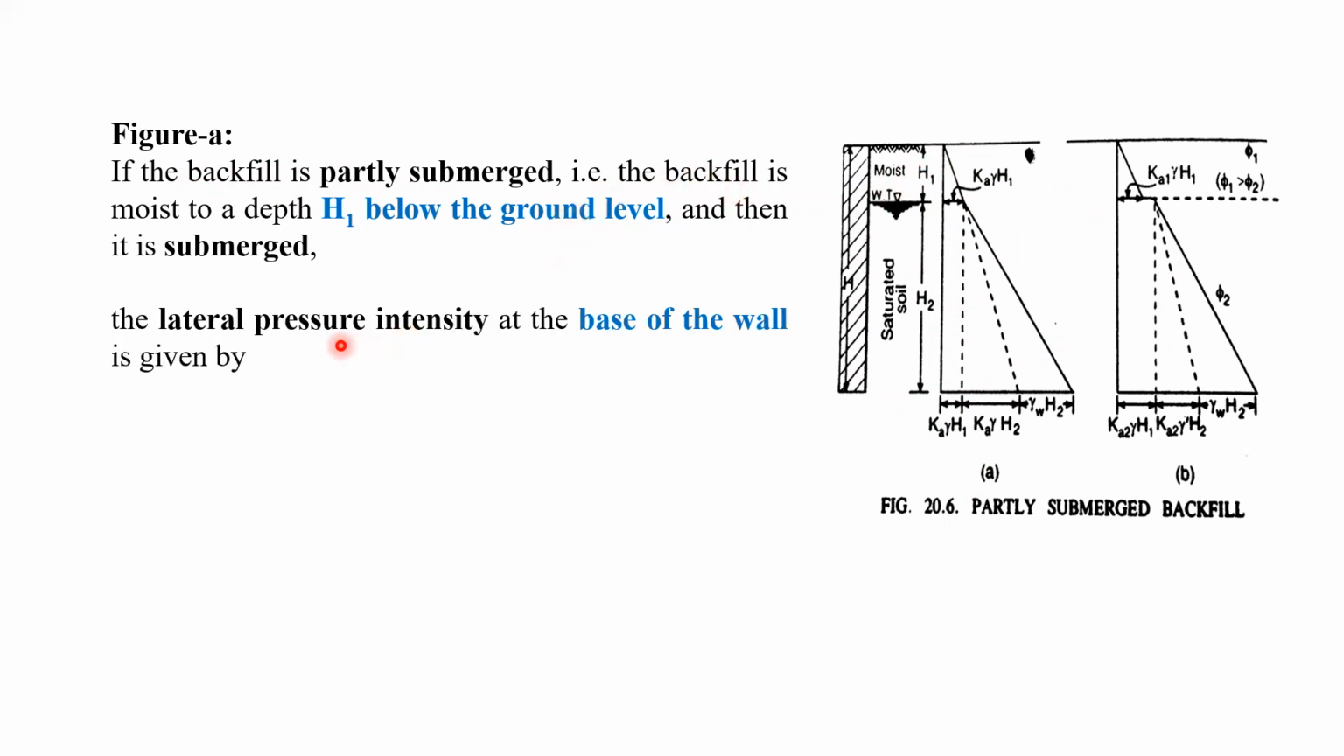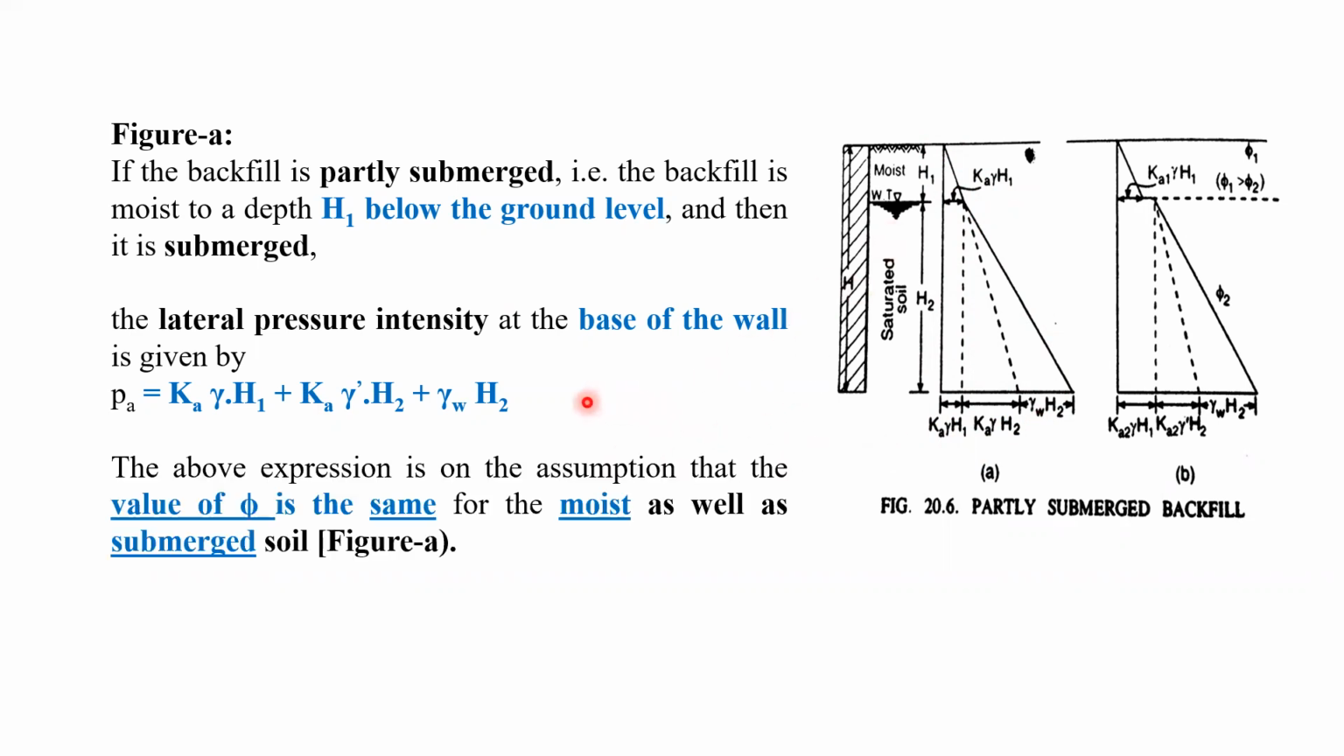So how can we calculate the lateral earth pressures? The lateral earth pressure due to the moist soil is K gamma H1, plus the pressure due to the submerged weight of soil, K gamma dash H2. Actually, dash is not written there, but gamma dash should be there. And then add the water pressures. So we can calculate the earth pressures for the partly submerged backfill by this formula, right?